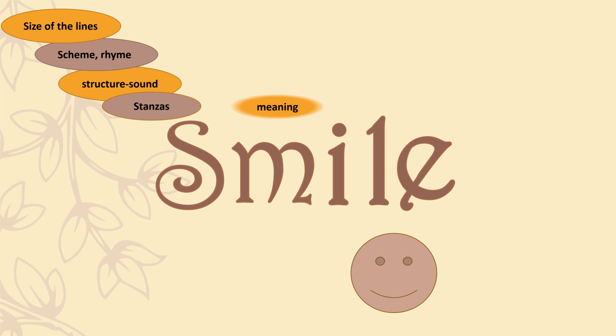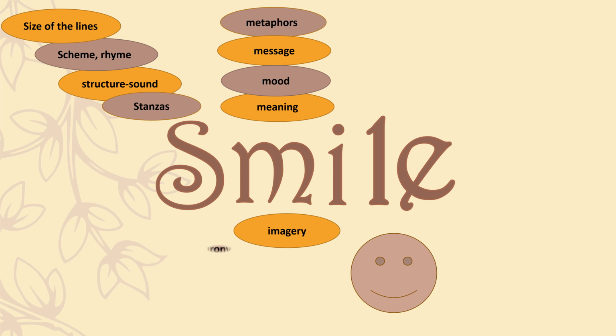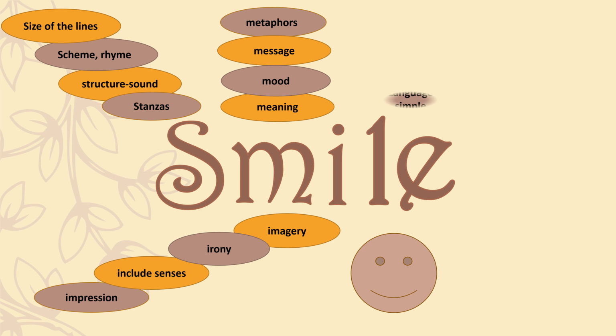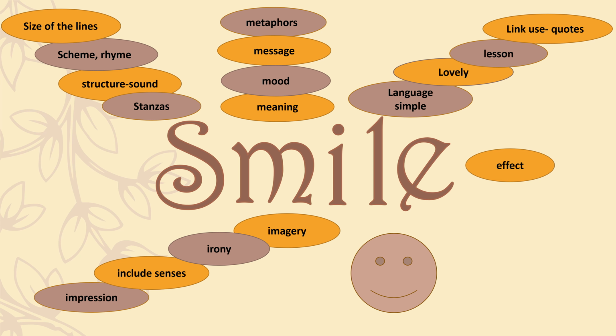M would be for meaning or mood, message or metaphors. Now let's have a look at I: imagery, irony. Include the senses and think about the impression. L, language. Is it simple? Is it lovely? Is there a lesson? Is there a link? Can we use some quotes? And finally, E, what's the effect? Is there an emotion? Is there emphasis? Is there examples?